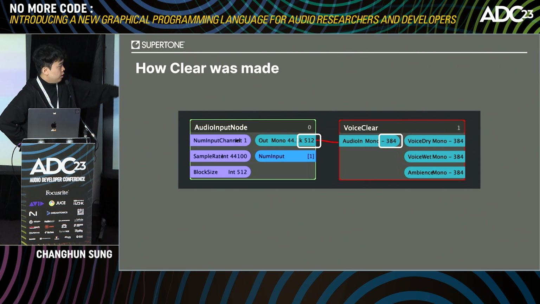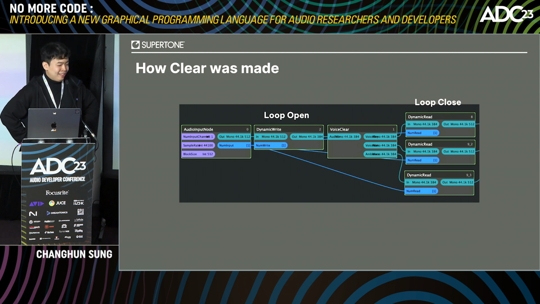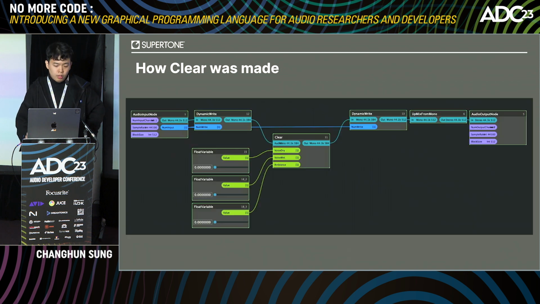As you can see, that number is the size of the buffer. The input-output buffer size of the connected audio device is 512, but the Clear model receives 384 samples as input. I don't know where that number came from, but we don't have to blame the scientists, because we can just add a dynamic ring buffer to the Clear module before and after, like this. The dynamic write and dynamic read is a kind of ring buffer that receives and emits a dynamic number of samples.